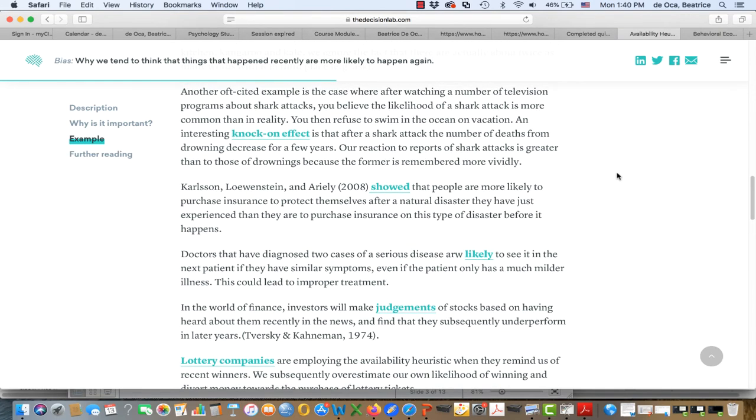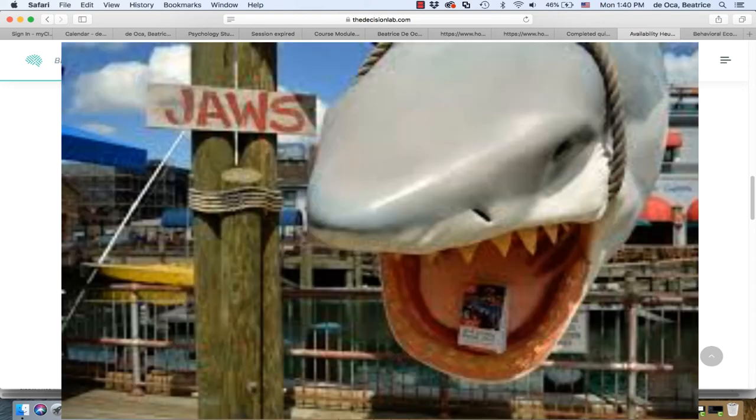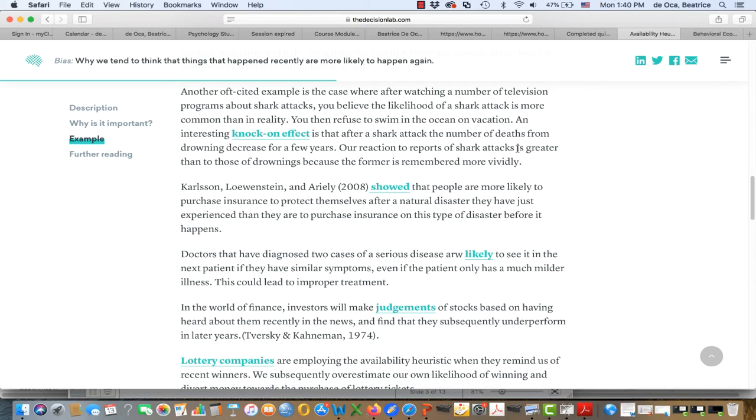If you've just seen a movie or some kind of documentary about shark attacks, you are probably more likely to believe that a shark attack is a very common event and likely to happen. That is an example. It can change and it can influence your estimate of how risky it is to do something. If you've seen this documentary recently about shark attacks, you're going to be much more cautious in the water, much more likely to think that a shark attack is a common event.